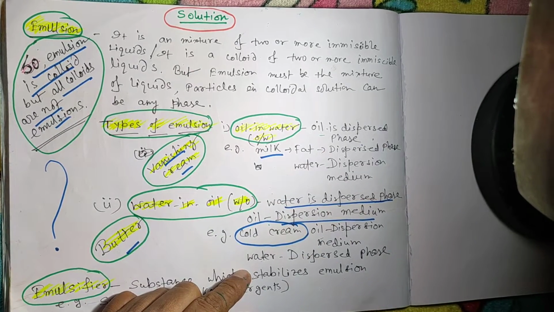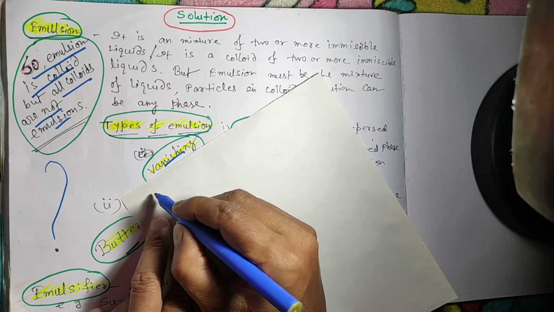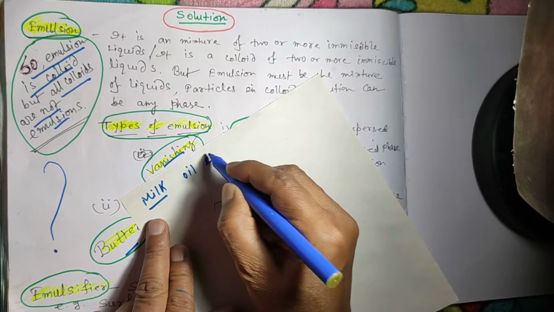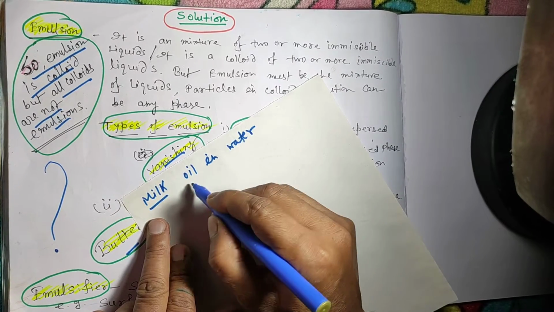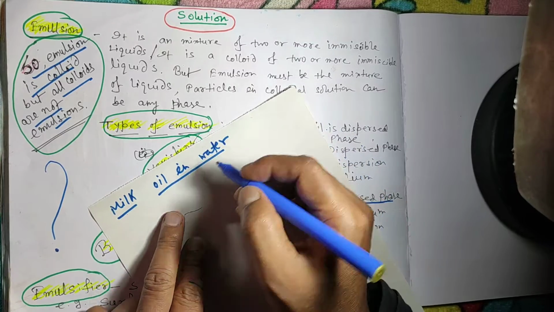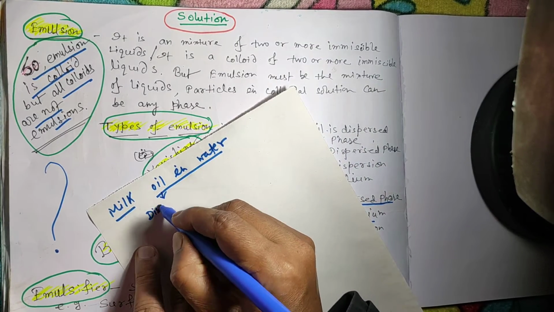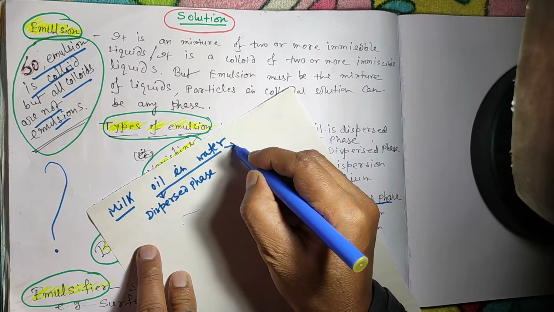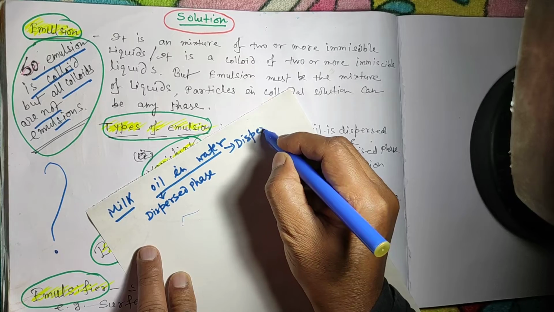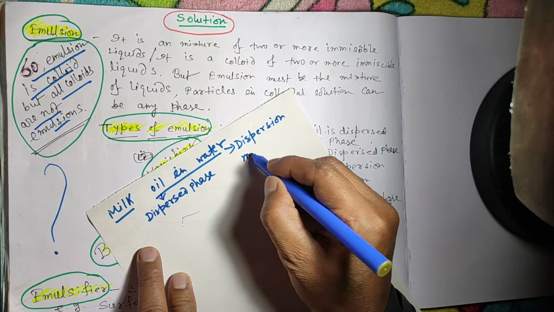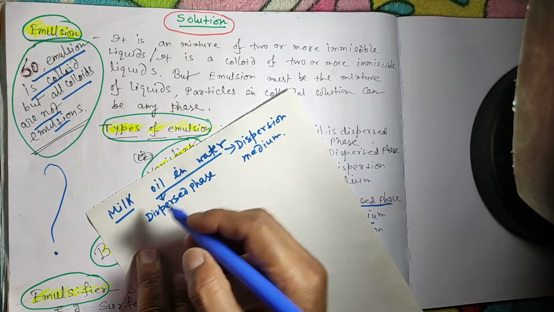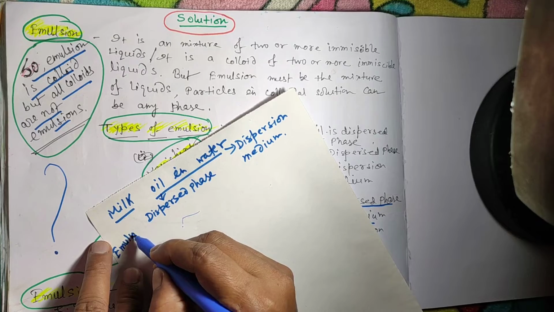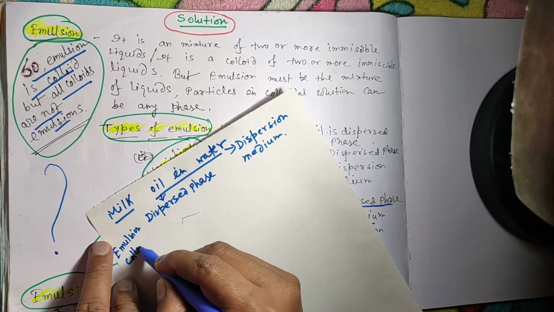Now I am explaining it. Milk. This is an oil in water emulsion. This is a type. Oil is the dispersed phase and this is the dispersion medium. So this is emulsion and also colloid.